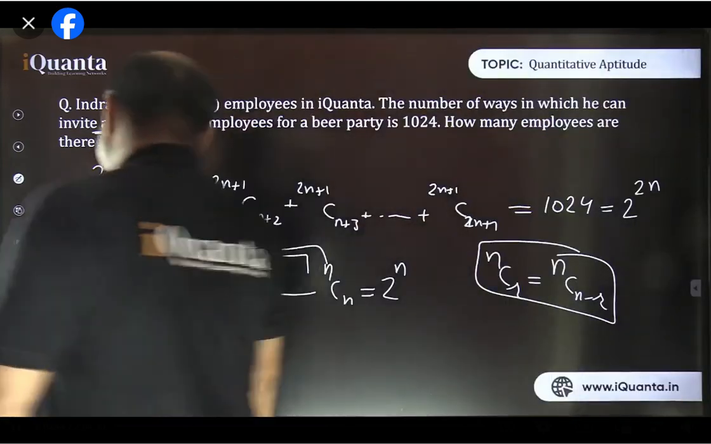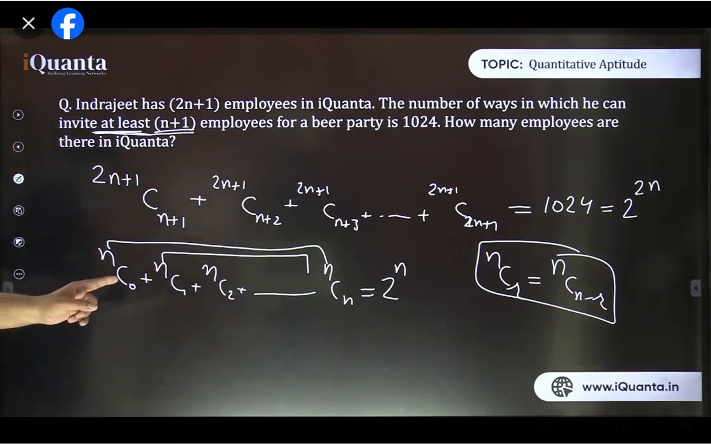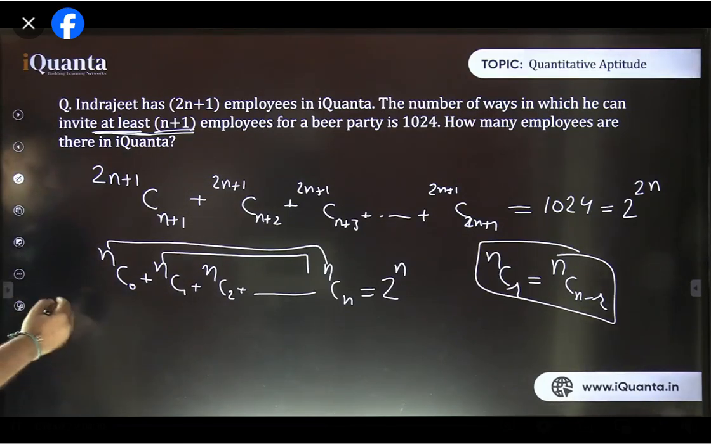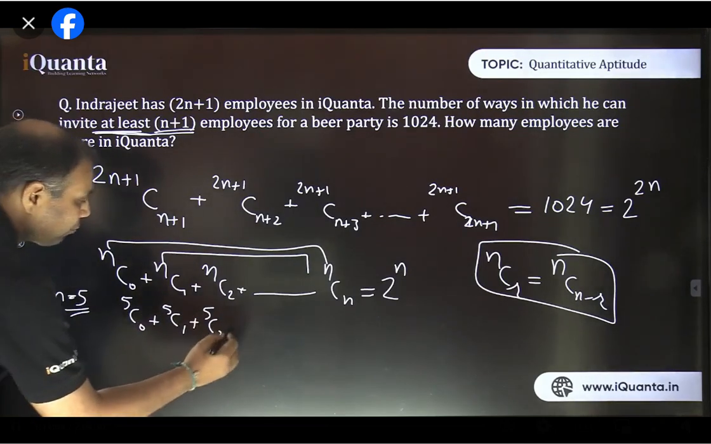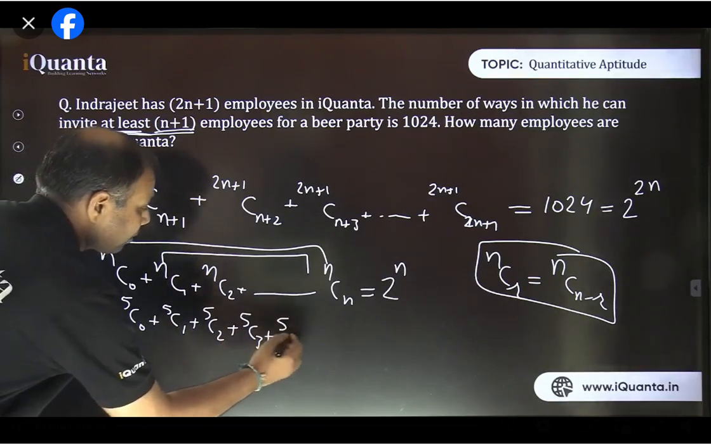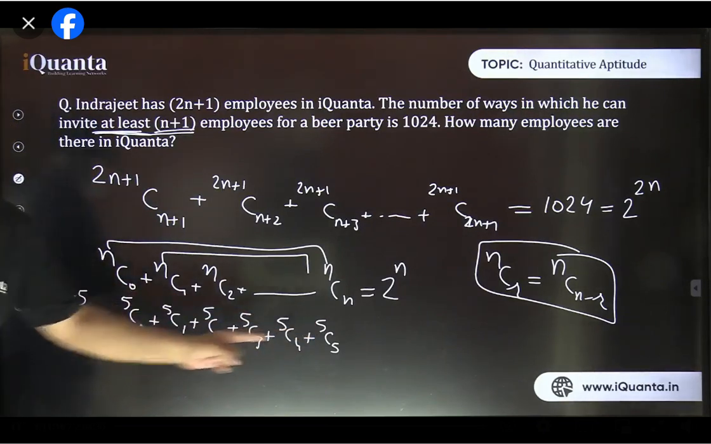Please see very carefully. Let me take an example. Yes, 2 raised to power 2n, that is correct. Let's take an example. If I take the value of n to be 5, so the terms are going to be 5C0, 5C1, 5C2, 5C3, 5C4, and 5C5. Isn't it? How many terms are there?